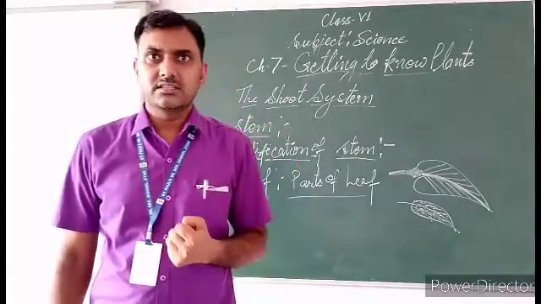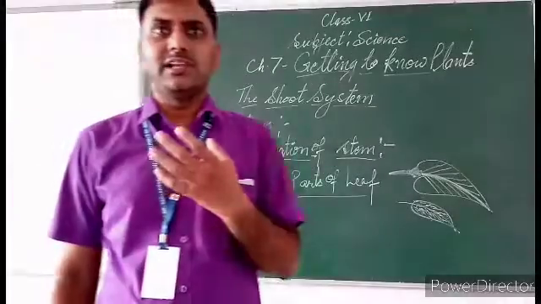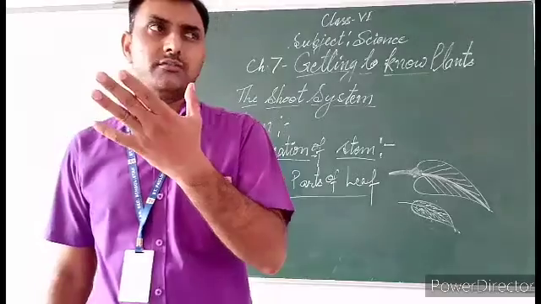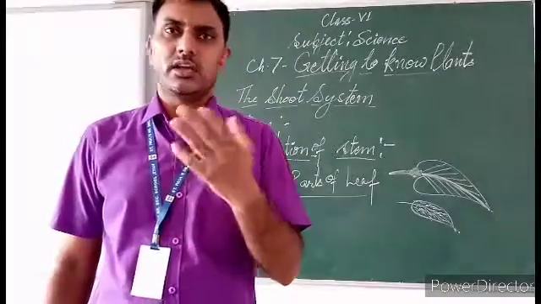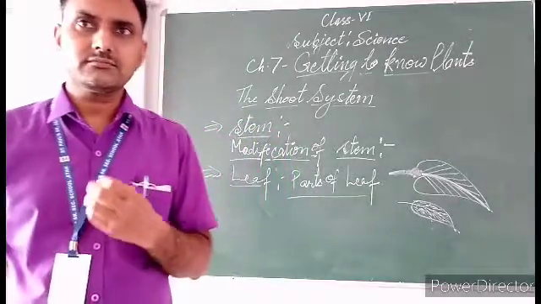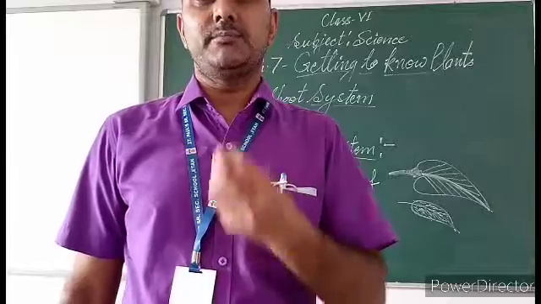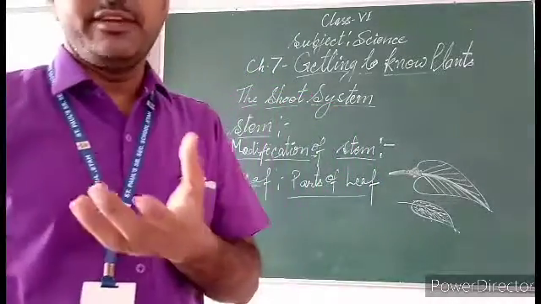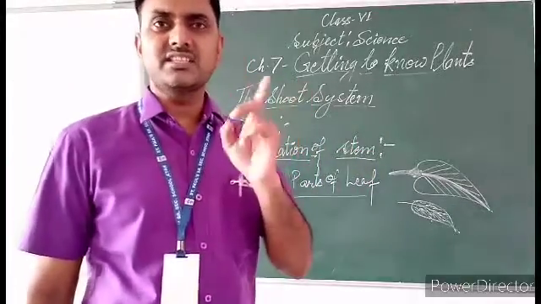The veins help in the movement of food, water and minerals in the leaves. Different parts of leaves are shown in the figure, which you can see at home in your book. So many parts: lamina, midrib, petiole, and side veins.